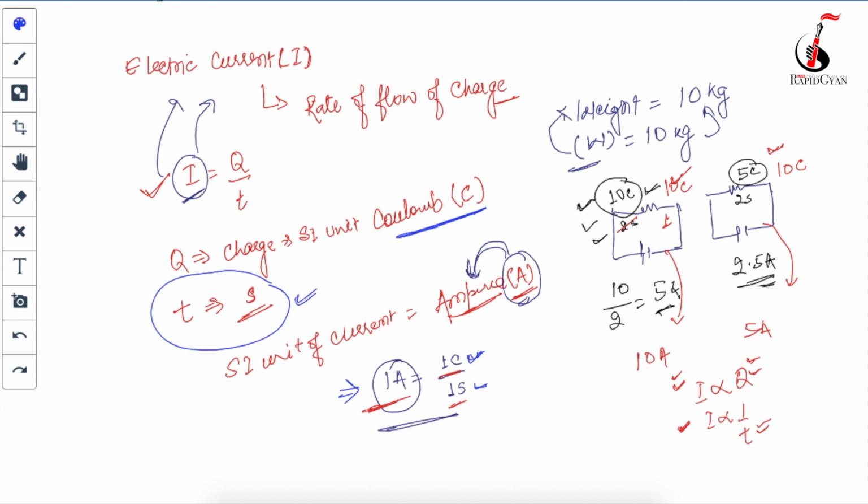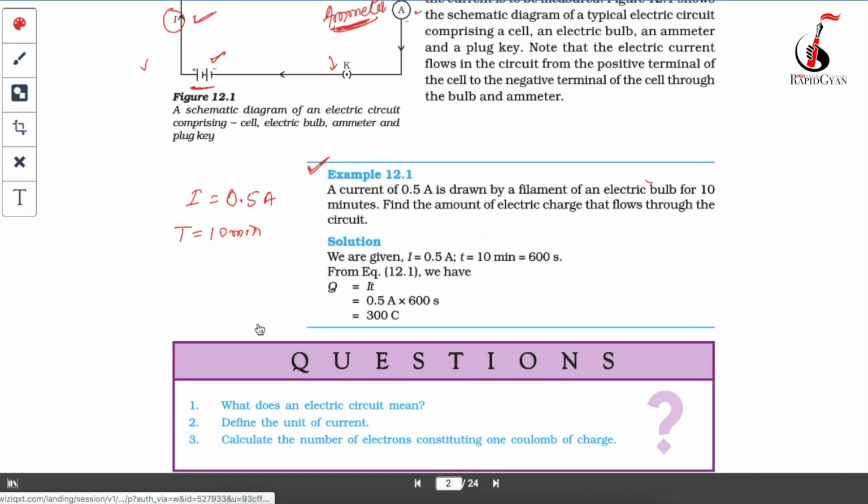So you will have to convert this time into seconds. Just remember, in physics every numerical is solved in terms of SI units only. If the value given for any parameter, whether it's current, time or charge, is in the SI unit, then it's fine.